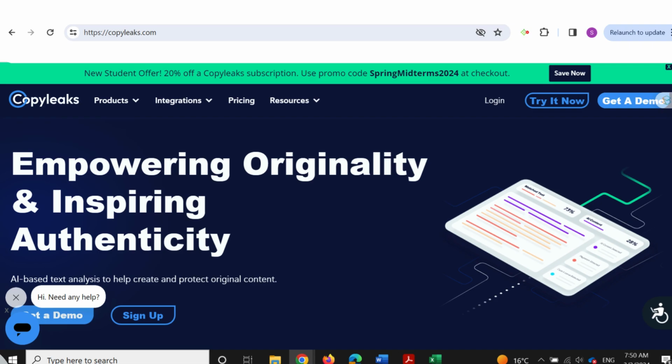Now, this tool is free to an extent. You get a certain number of scans that you're allowed to do, but after that, you have to pay for it. So if you're using it quite consistently, I would recommend looking for the upgraded version.